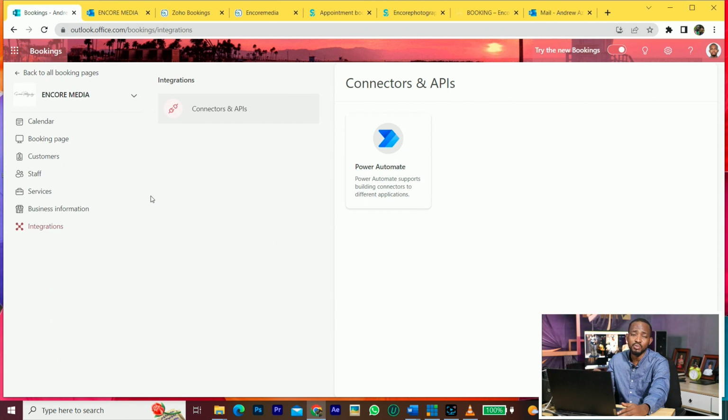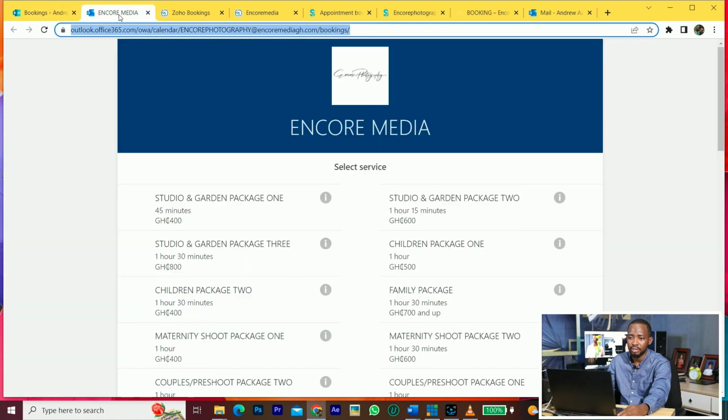The connection you have set is doing it for you. You can even do it to the extent that once the person books with the amount that is there, it automatically generates an invoice, sends a message to them, and all of that. So it's good to do automation. You don't necessarily need people to sit in the office to do it for you. Once the person goes in and books, the others will come automatically. So that is with Microsoft Bookings.